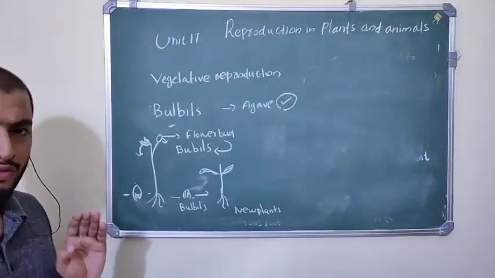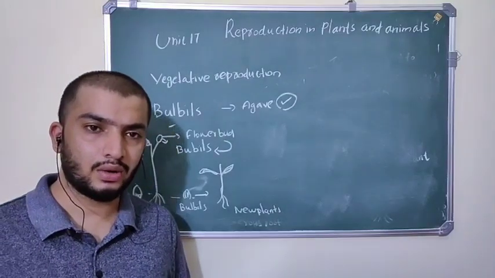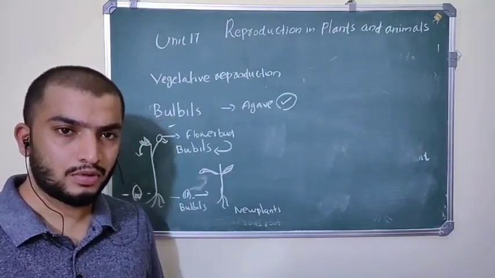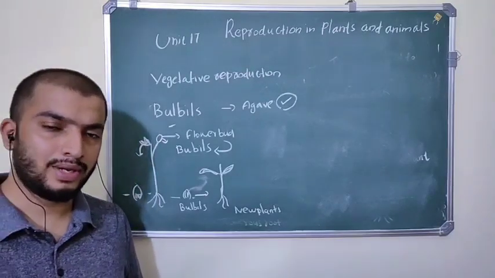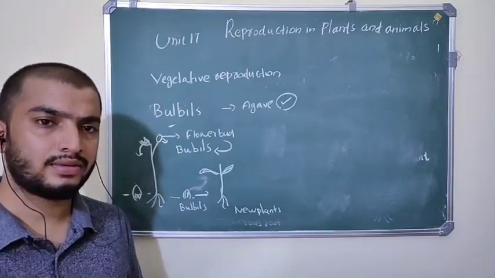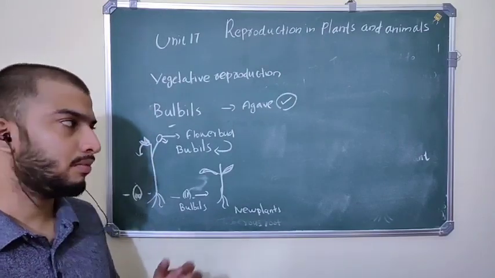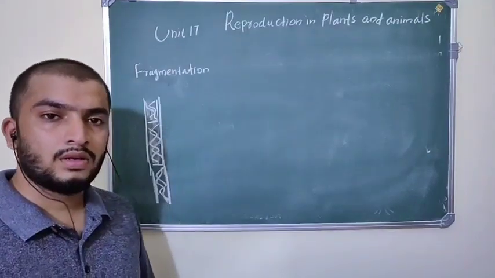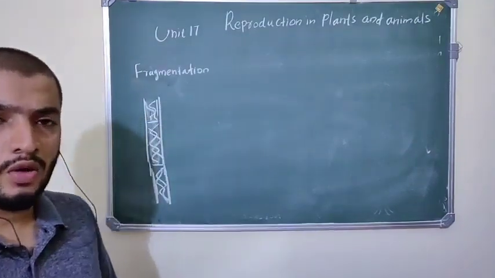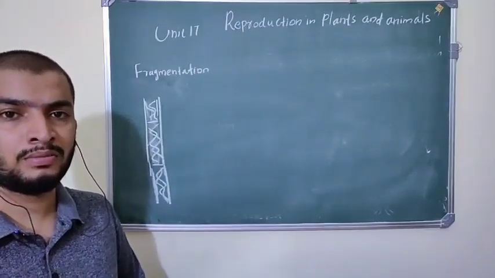Okay, so we discussed vegetative reproduction in plants by root, example sweet potato; by stem, example strawberry; by leaf, example bryophyllum; and by bulbs, example agave. Okay, now we are going to discuss other organisms and their reproduction methods.